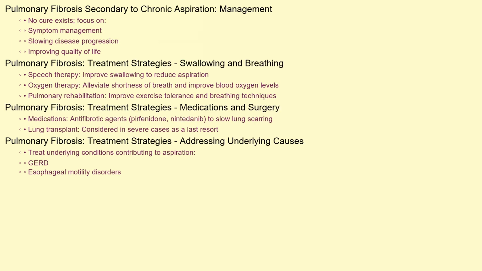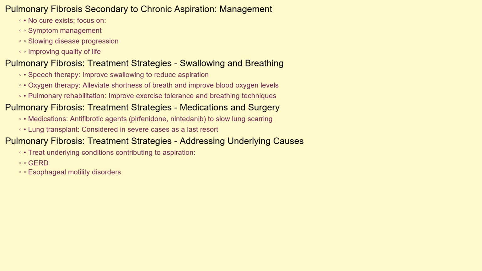Currently, there's no cure for pulmonary fibrosis secondary to chronic aspiration. However, treatment focuses on managing symptoms, slowing disease progression, and improving quality of life. Speech therapy to improve swallowing function is vital to reduce further aspiration. Oxygen therapy may be prescribed to alleviate shortness of breath and improve oxygen levels in the blood. Pulmonary rehabilitation programs can help patients improve their exercise tolerance and learn breathing techniques.